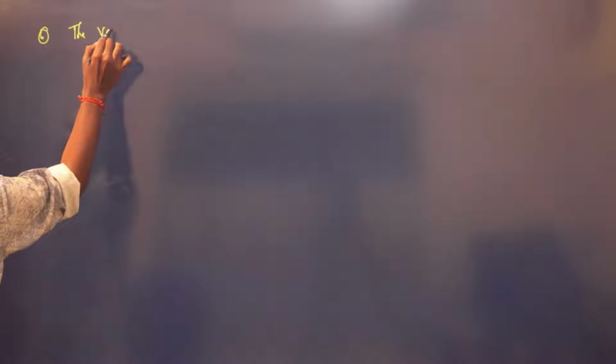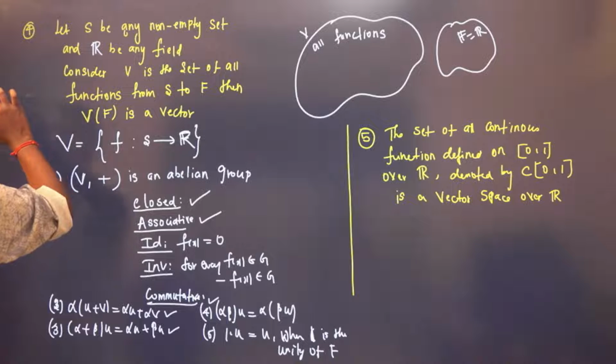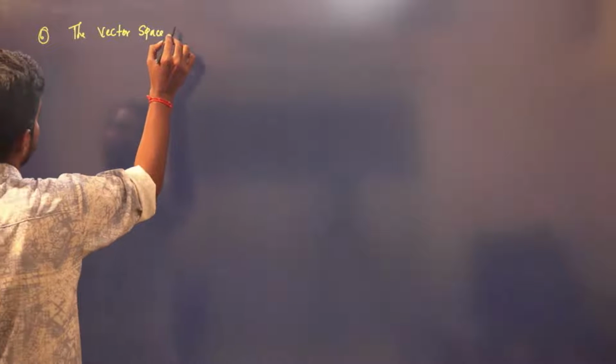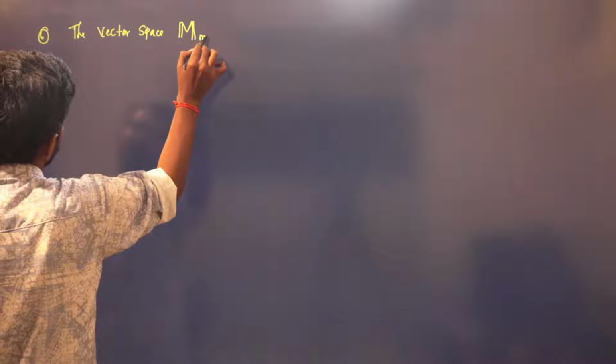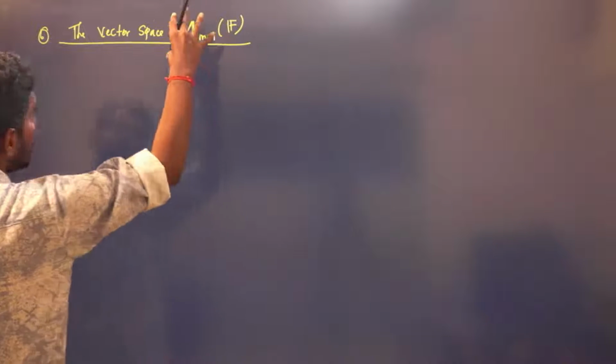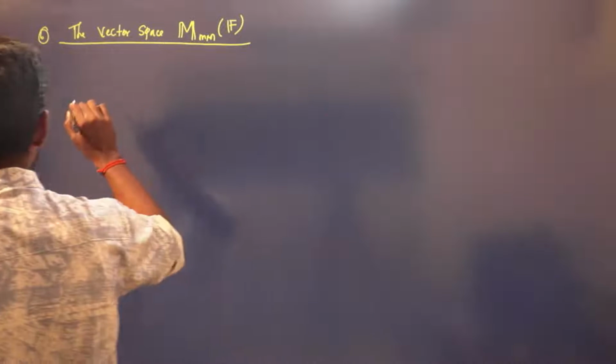Sixth, the vector space. You consider all those m cross n matrices over a field. Here B is the set of all m by n matrices, and the field can be any field, real numbers or complex numbers. This will be a vector space, right?